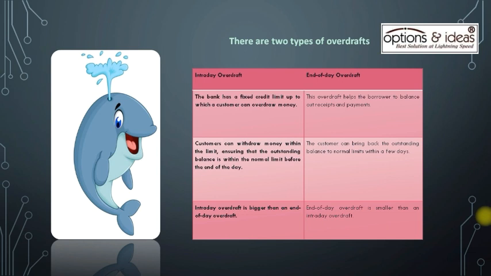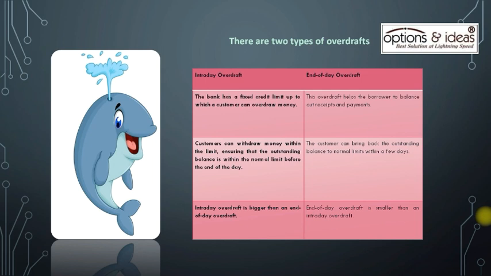There are 2 types of overdraft. First is intraday overdraft and the other is end of day overdraft. So first discuss about intraday overdraft. In intraday overdraft, the bank has a fixed credit limit up to which a customer can overdraw money. Customers can withdraw money within the limit, ensuring that the outstanding balance is within the normal limit before the end of the day. And intraday overdraft is bigger than an end of day overdraft.